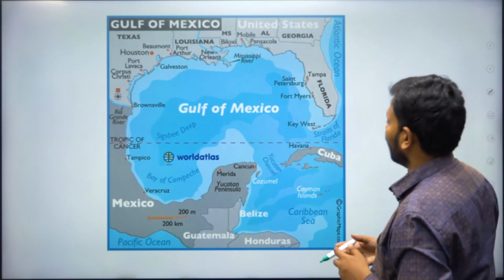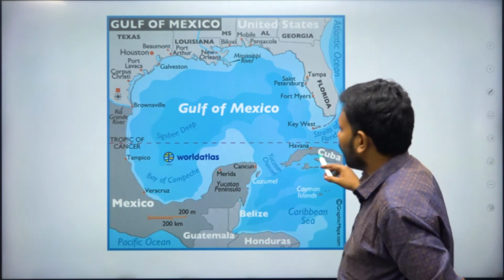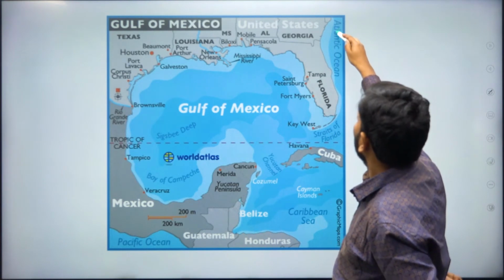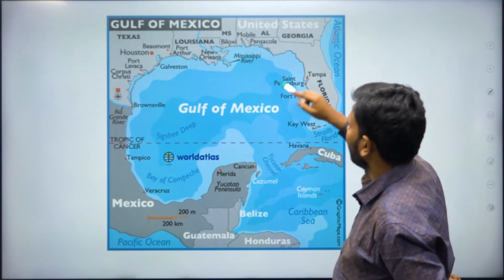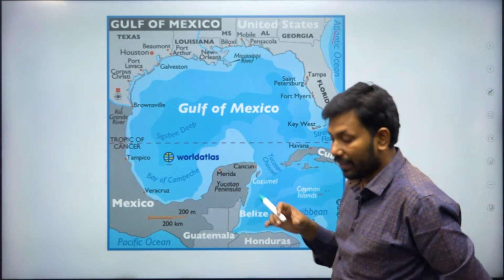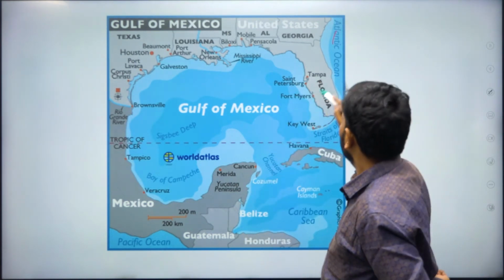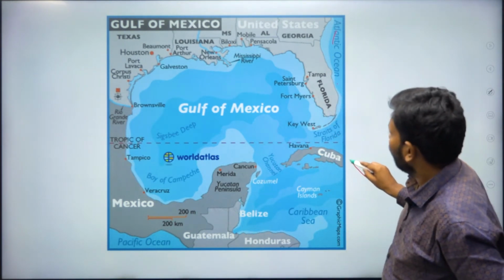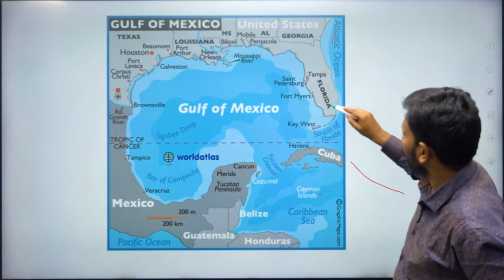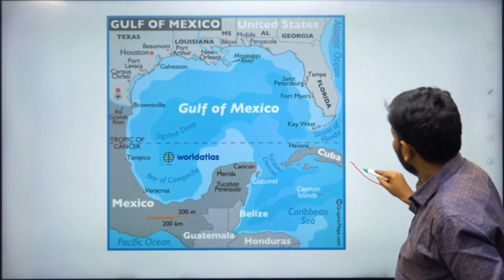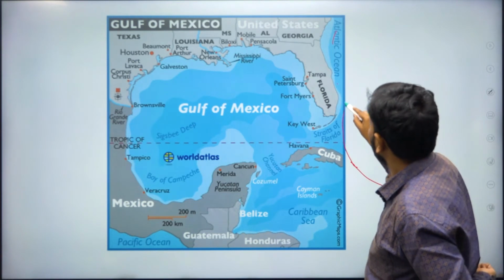Right, we have the Gulf of Mexico. For example, we have the Gulf Stream current, and the complete Atlantic Ocean has been changed. I mean to say the temperatures of the Atlantic Ocean, particularly Florida. See, the Gulf Stream current comes like this because we have the Strait of Florida and Yucatan Strait, and the Caribbean Sea, the current goes like this.